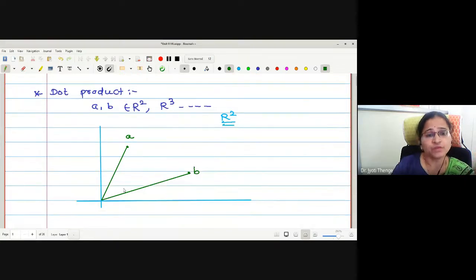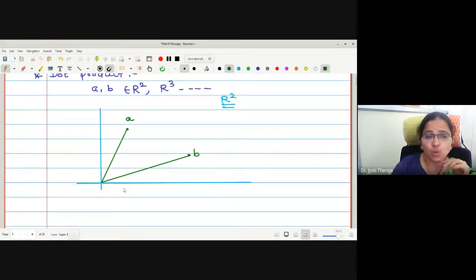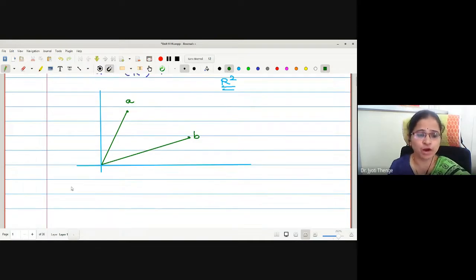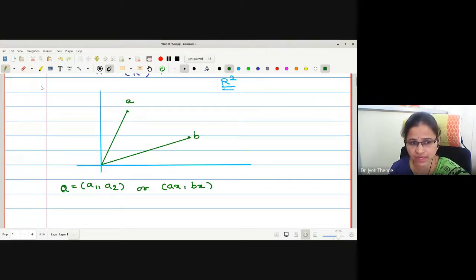Okay, therefore the concept is generalized. How is it generalized? The dot product is defined piece by piece, one can see. Can anyone tell me the definition of the dot product? Suppose I have a vector A, say Ax, Ay.